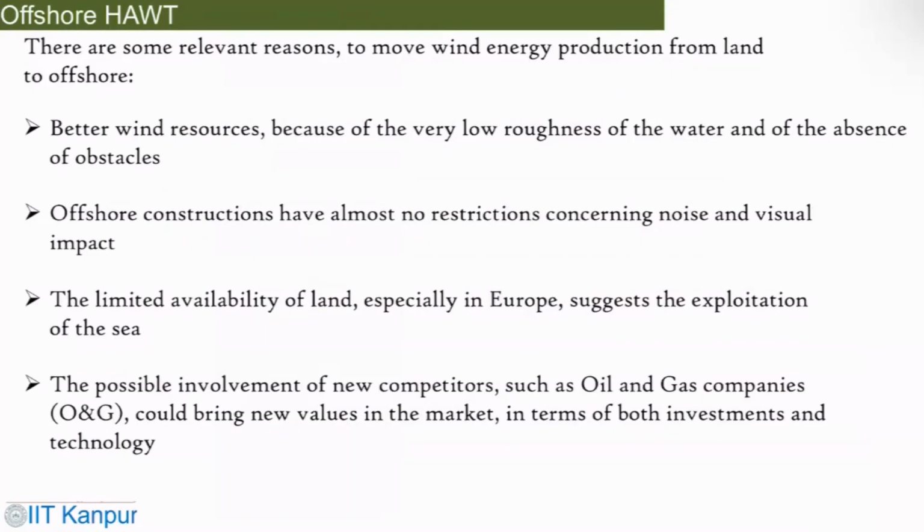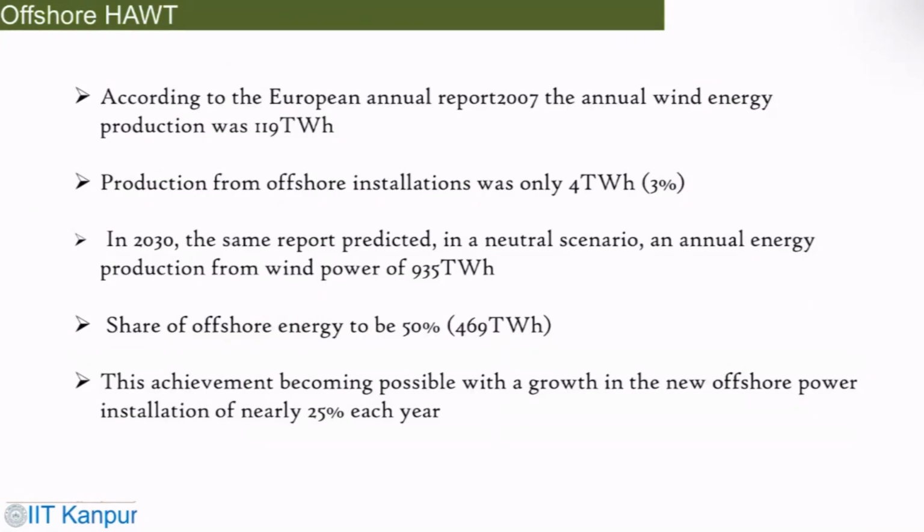So offshore horizontal axis wind turbine is a better wind source, which we have talked about, because of very low roughness. Offshore construction has almost no restriction, limited variability of land. So obviously these are there. You can have high wind energy production. These are some of the advantages that you have in the offshore installation.